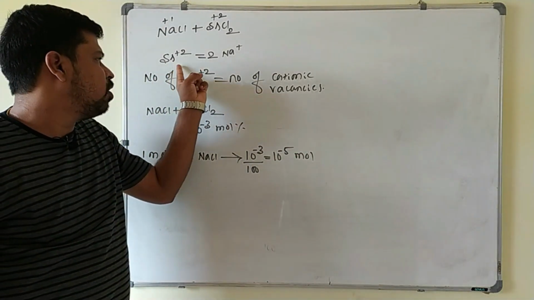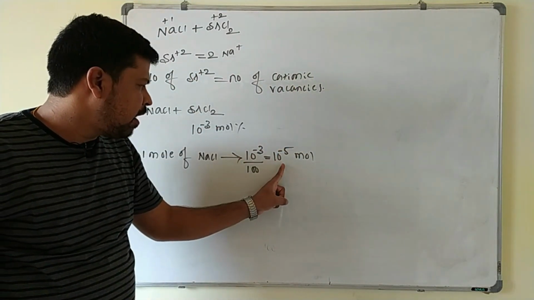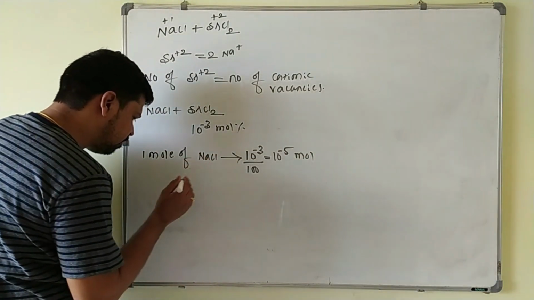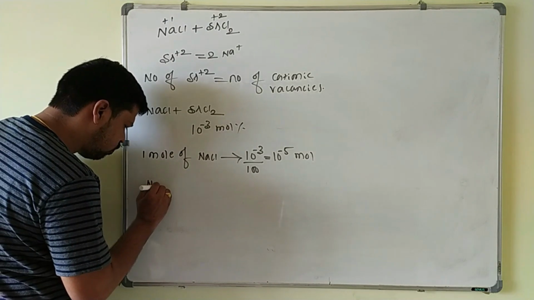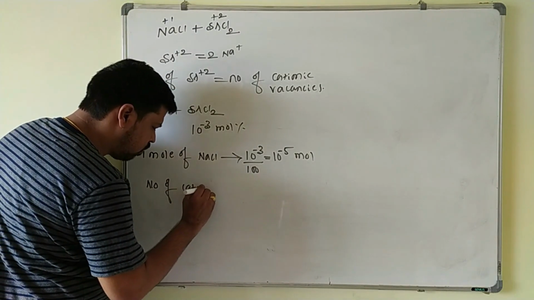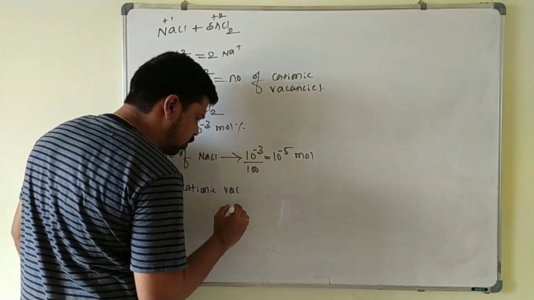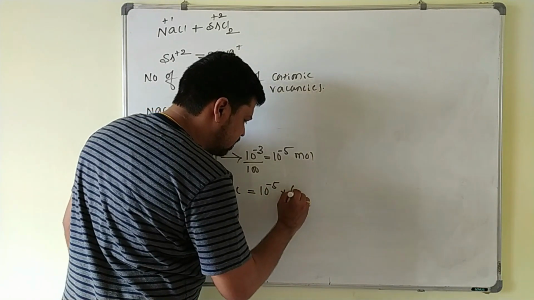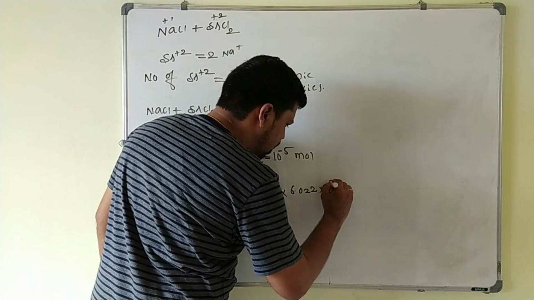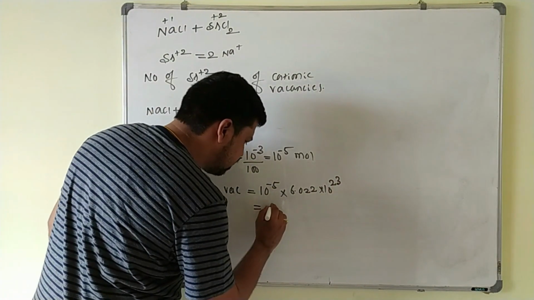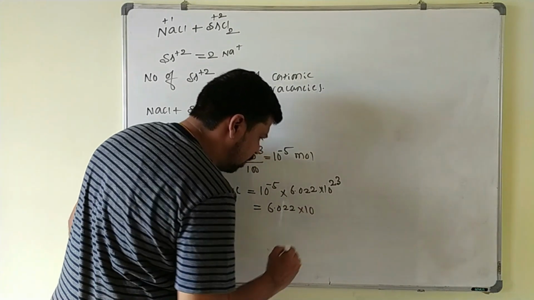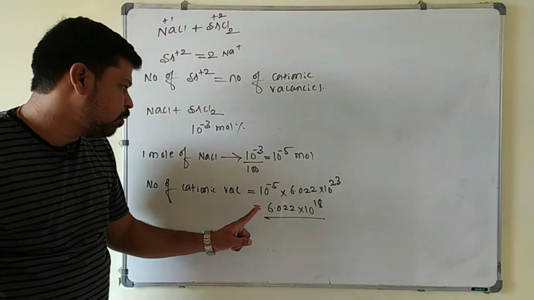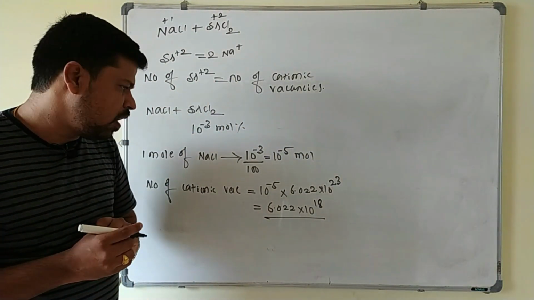So 1 strontium +2 ion produces 1 cationic vacancy. 10 power minus 5 moles of strontium +2 ion produces how many cationic vacancies here? So in this one, number of cationic vacancies produced will be equal to 10 power minus 5 mole. You have to take 6.022 into 10 power 23. This will come out as 6.022 into 10 power 18. So this is the number of cationic vacancies produced by the strontium +2 ion.